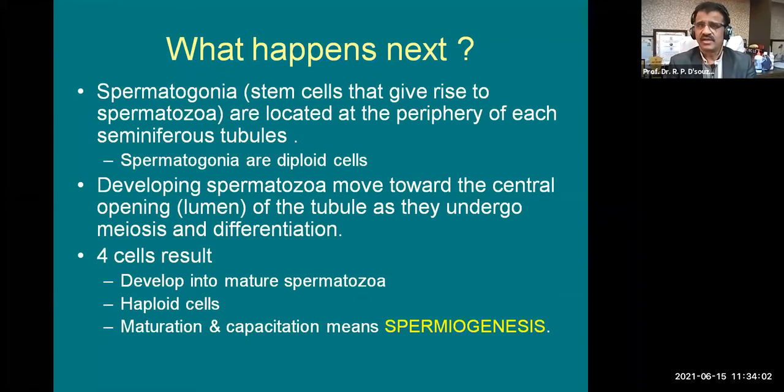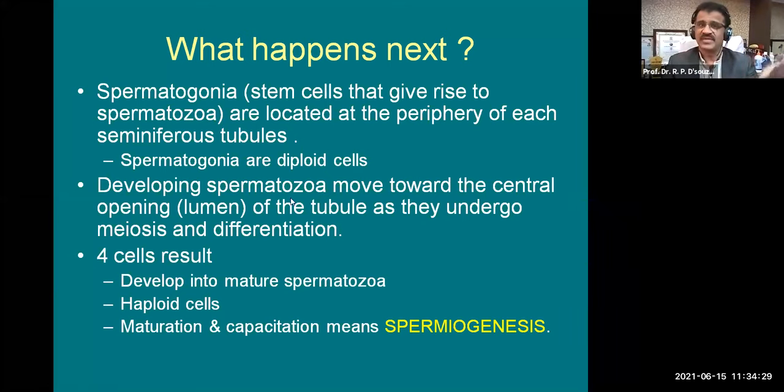Spermatogonia, plural. What are they? They are the stem cells which give rise to spermatozoa. They are located in the periphery of each seminiferous tubule. Seminiferous tubules are present in the testis, and spermatogonia are diploid cells which are going to become haploid.